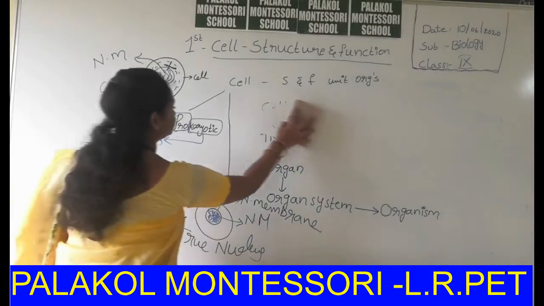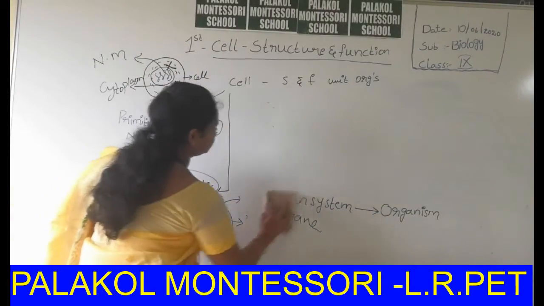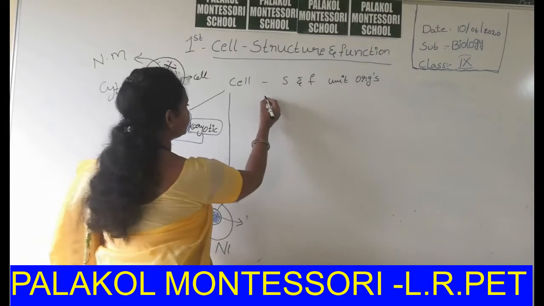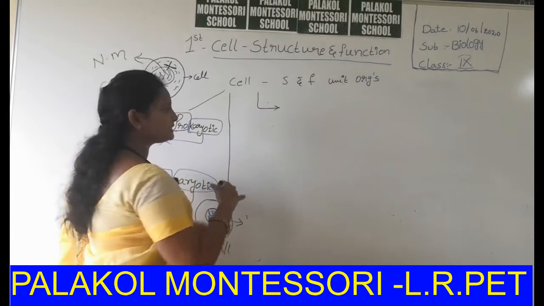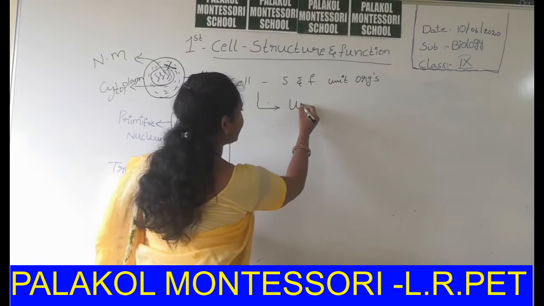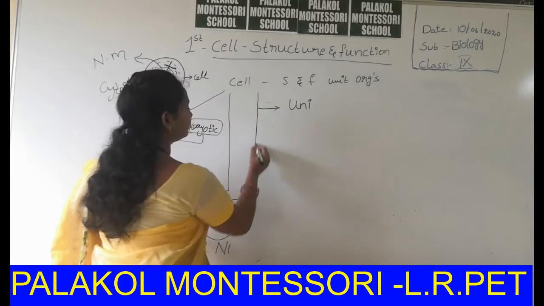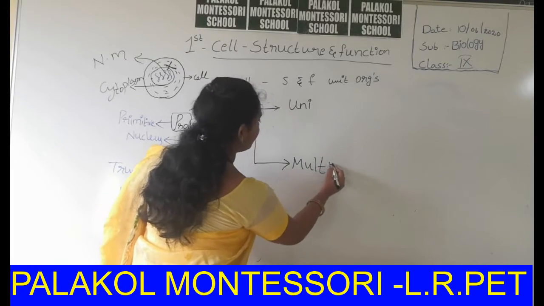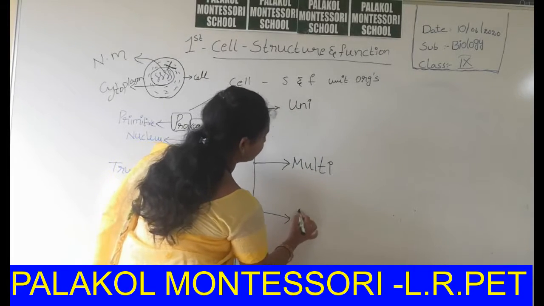Next, based upon the number of cells, organisms are categorized into unicellular, multicellular or acellular.